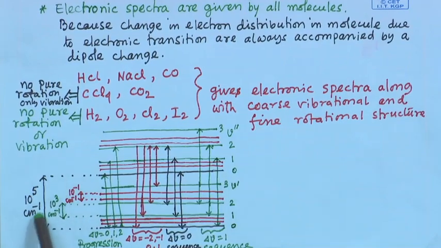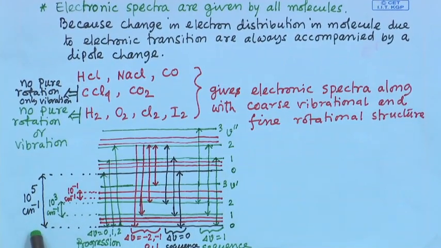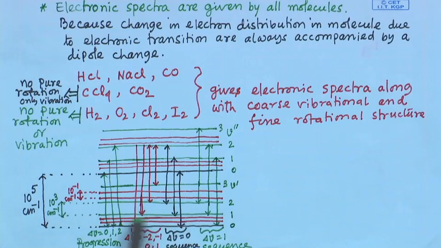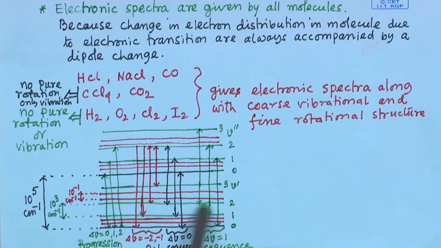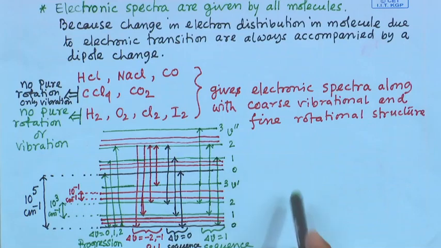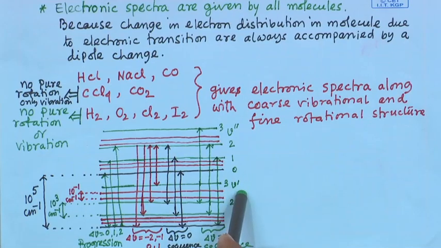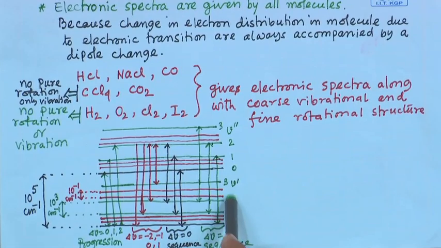So, this difference is 10 to the power 5 centimeter inverse, and now with each electronic state there are vibrational states, these green lines. Okay. So, I have written here V dash, the vibrational quantum number. So, V dash equals 0, 1, 2, 3.